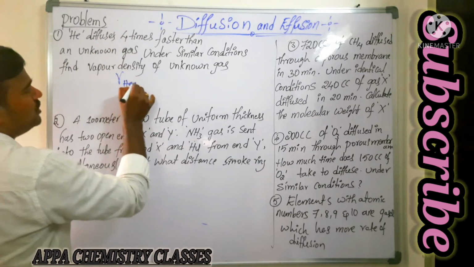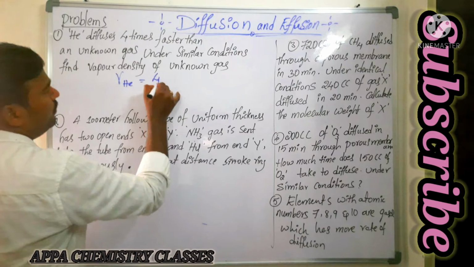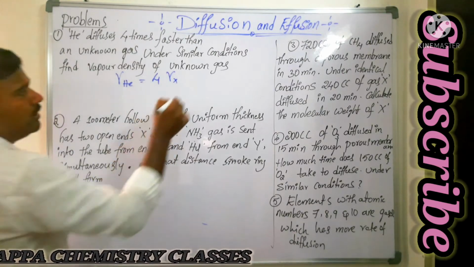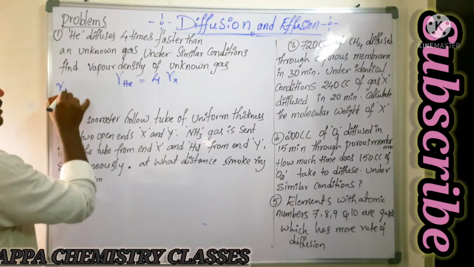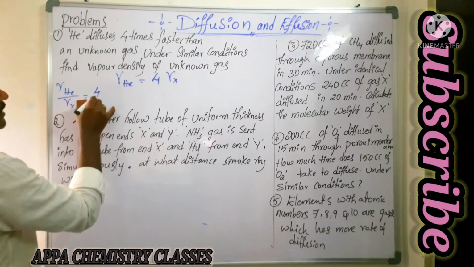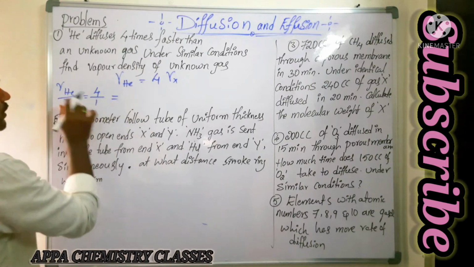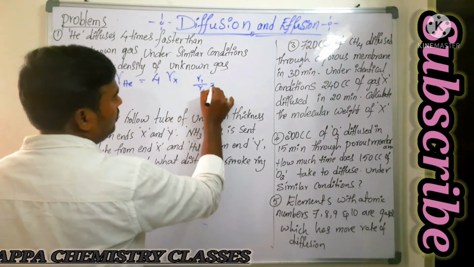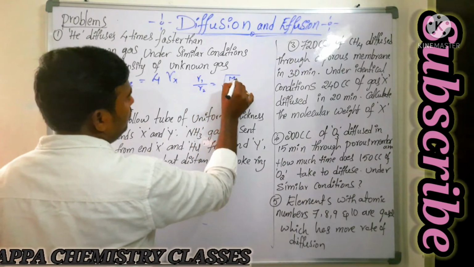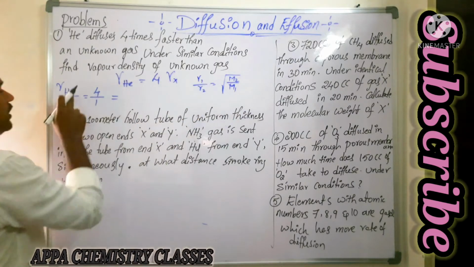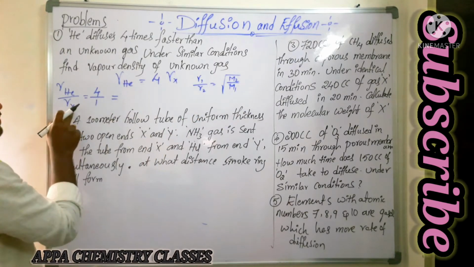So the rate of diffusion of helium will be how many times? It is 4 times the rate of diffusion of the unknown gas. Take it as X. That is, rate of diffusion of helium by rate of diffusion of X gas is 4 by 1. We know that R1 by R2 is equal to square root of M2 by M1. At the place of R1 we have helium, and at the place of R2 we have the X gas.